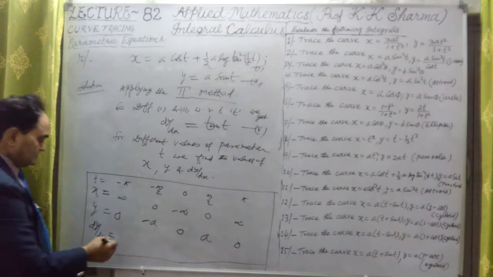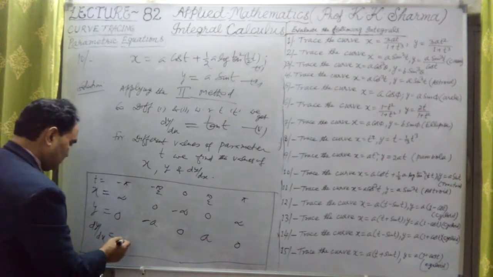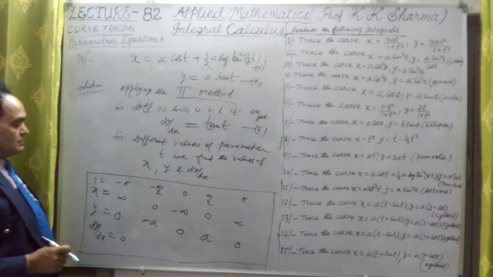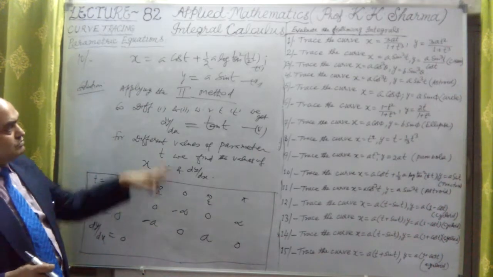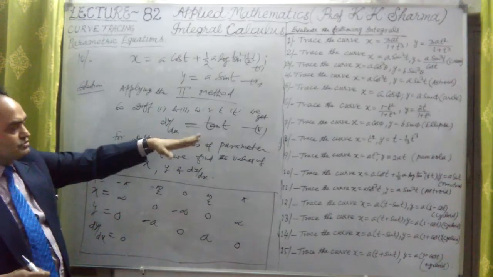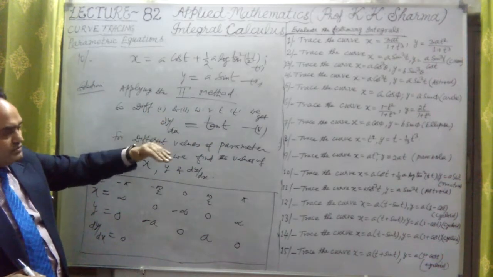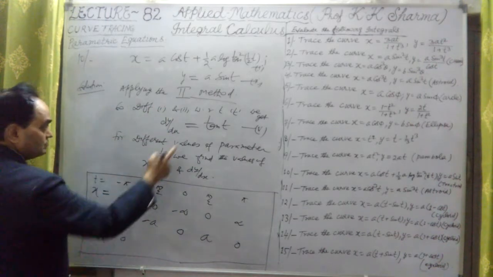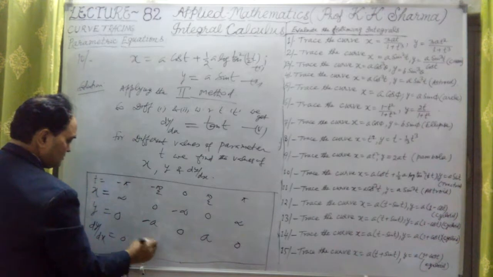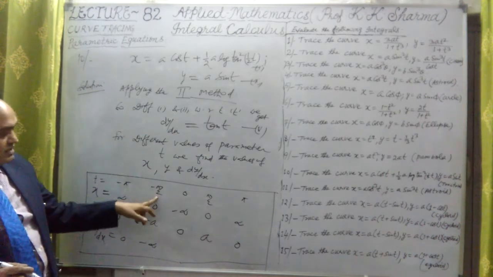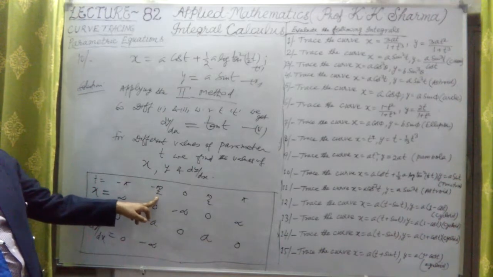Then at minus pi by 2, this is sin pi by 2 upon cos pi by 2, but cos pi by 2 is 0, so something upon 0 is infinity. The minus sign is there, so it is minus infinity. So dy by dx at minus pi by 2 is minus infinity.